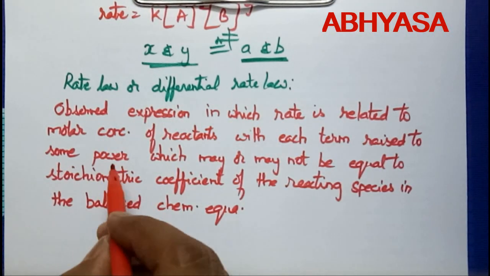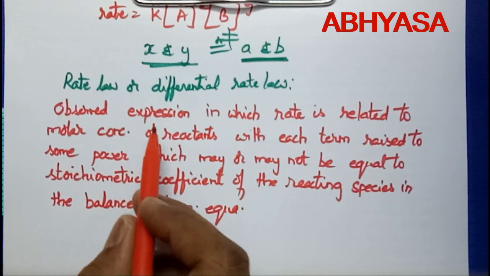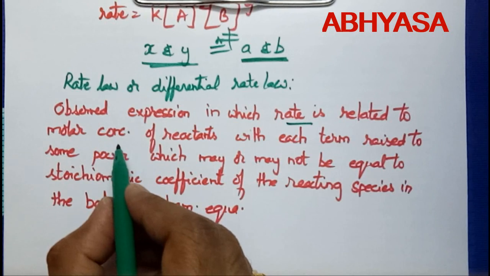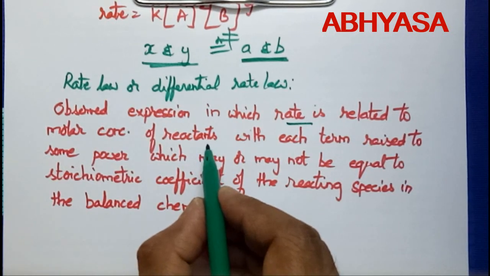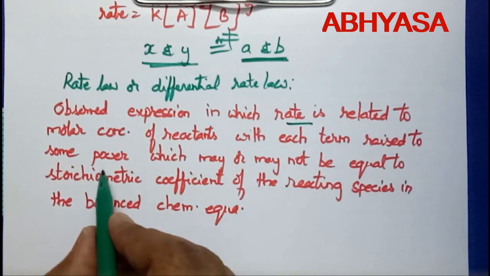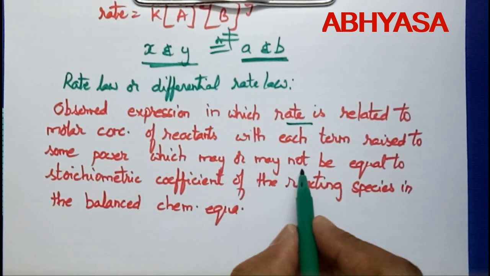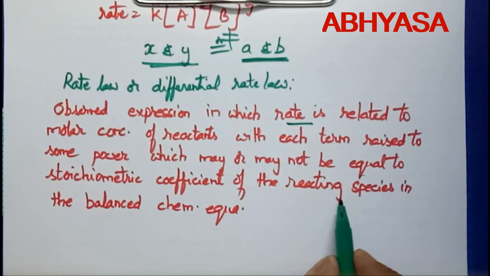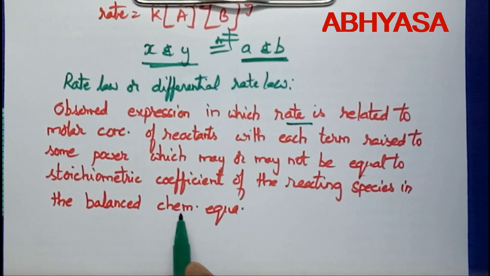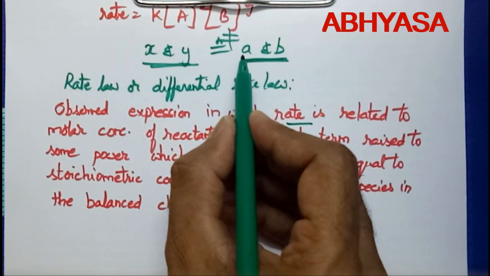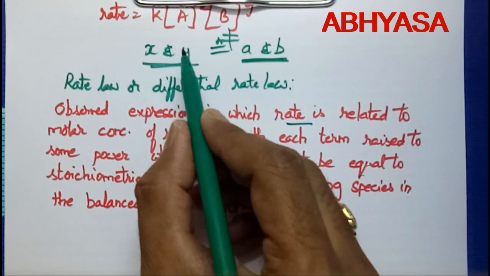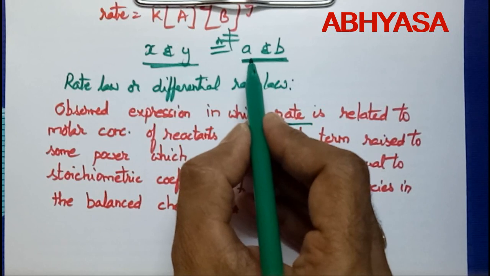Rate law is defined as the observed expression in which rate is related to molar concentration of reactants with each term raised to some power, which may or may not be equal to the stoichiometric coefficient of the reacting species in the balanced chemical equation. This x and y we are getting from the experimental observation. These values may or may not be equal to the theoretical values which are given in the balanced chemical equation.